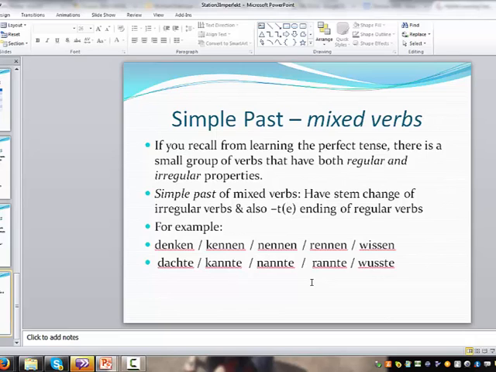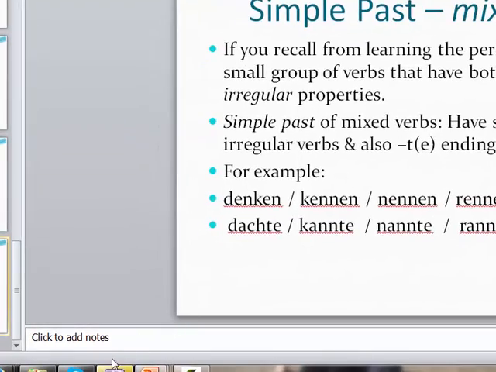Denken, kennen, nennen, rennen, wissen. Okay? These are, in my opinion, some of the easier ones, because if you think of it in the present perfect, ich habe gedacht, ich habe gekannt, ich habe genannt, ich bin gerannt, ich habe gewusst. Okay? So those already have the stem change. All you have to do is add an E to all those, and then get rid of the auxiliary, the habe or the bin, right? Ich dachte, ich kannte, ich rannte, ich wusste. Okay? So let's look at a few examples of those in the Google Doc.